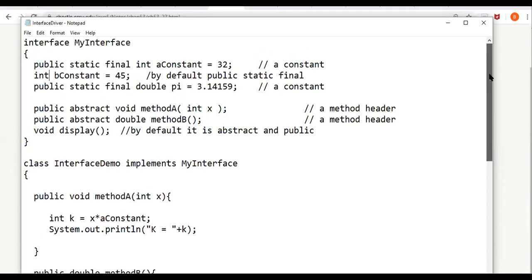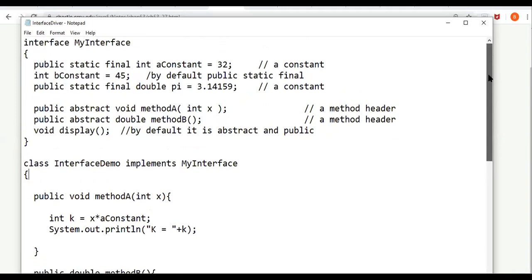Here we are creating an interface, and now we are creating another class, class interface demo implements my interface. I have one question: is this class extending any class or not? Yes, sir. Which class? Object class. Very good, great answer. Even if a class is not extending any class, by default it is extending the Object class, because every class is a subclass of the class Object. So this is also extending Object, and it is implementing my interface.